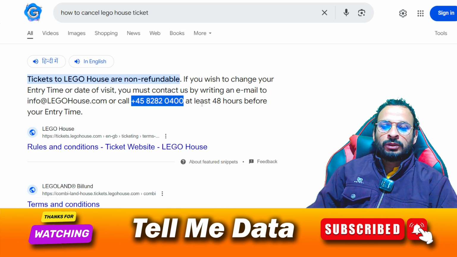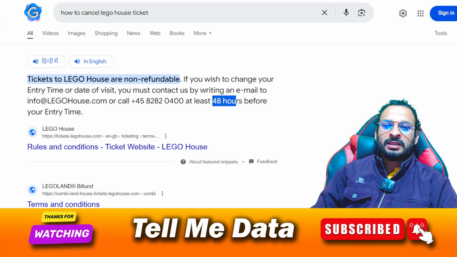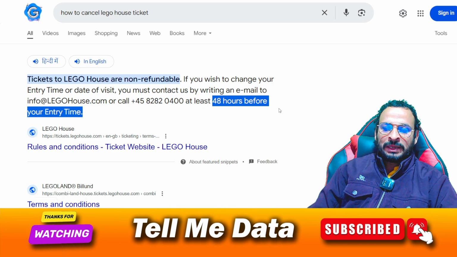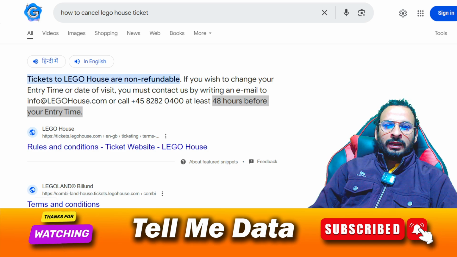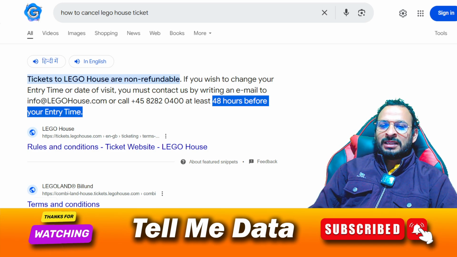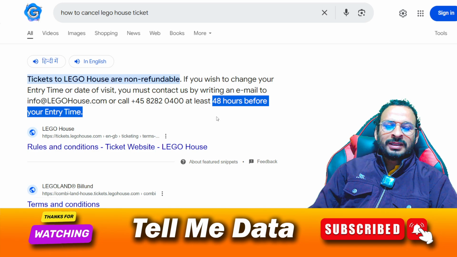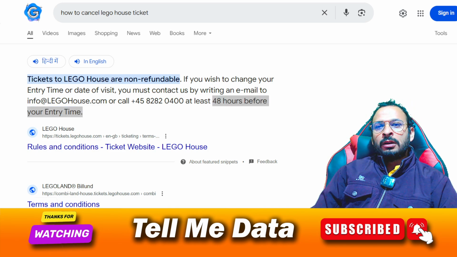But you need to keep in mind that you need to do this 48 hours before your entry time. Once they confirm each and every piece of information, they will cancel your Lego tickets. But keep in mind that you cannot get your money back. There are no benefits for cancellation of your Lego tickets. So this is the only method by which you can cancel your Lego House tickets.